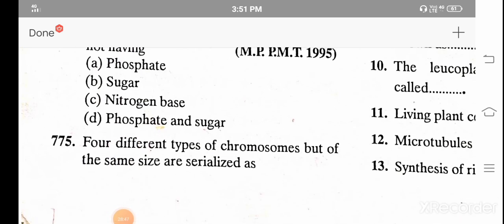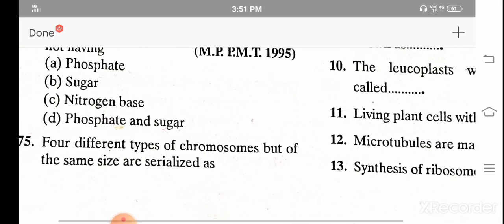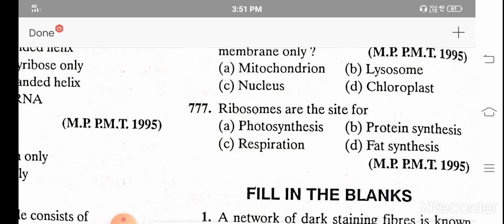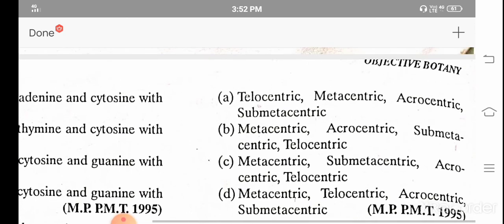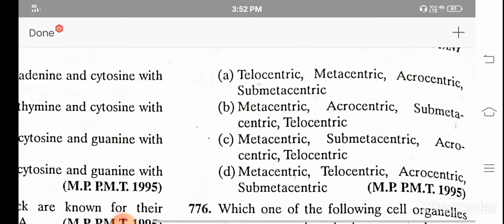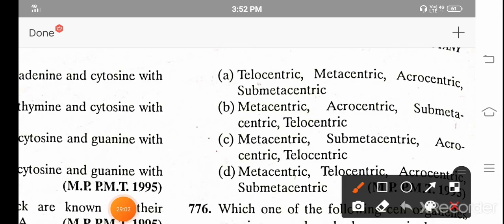Four different types of chromosomes, but of the same size. The correct answer is metacentric, submetacentric, acrocentric, and telocentric.